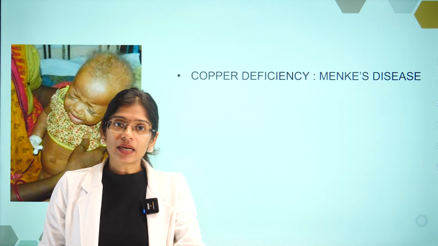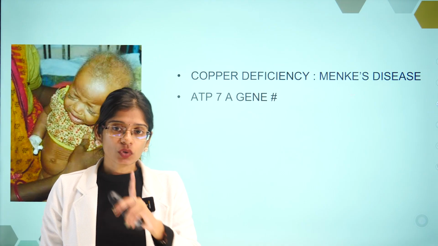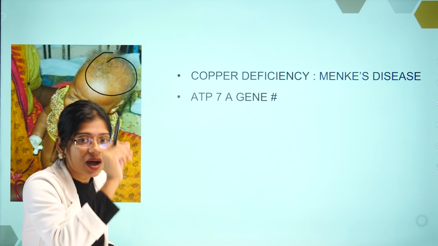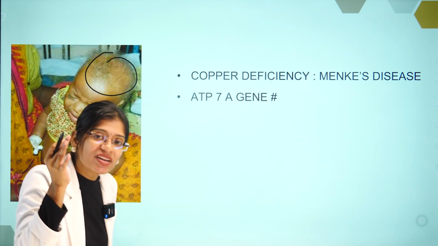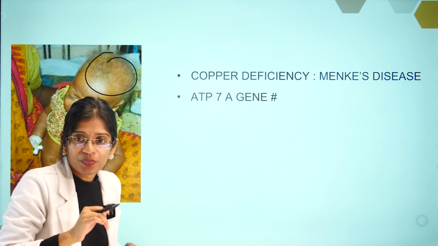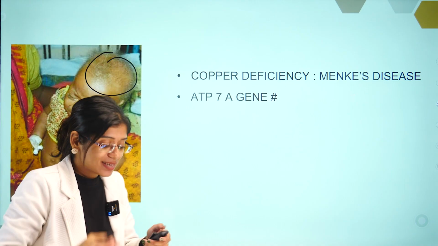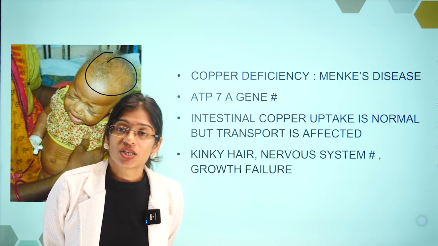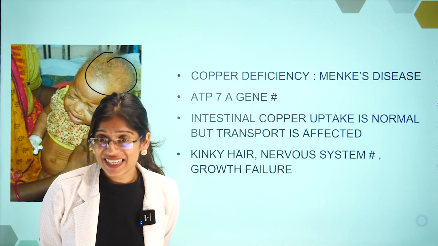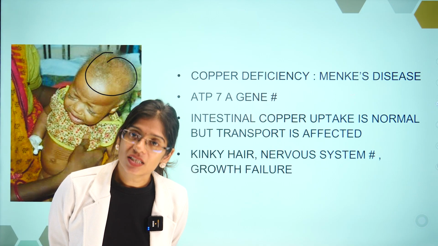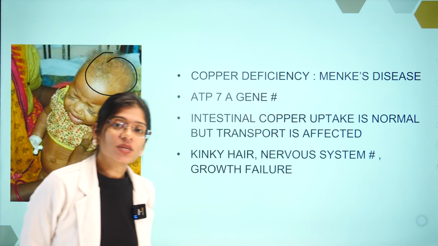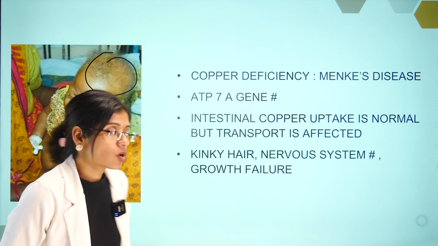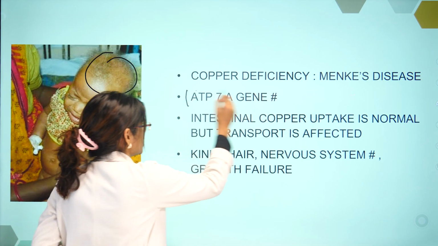In such children, you can see very sparse hair, depigmented hair, which is very brittle. It breaks easily. This is what we call kinky hair. So in copper deficiency, the child is going to get a disease called Menkes disease. Why does it occur? Why is copper not able to be transported properly in the body? That is because of the ATP7A gene.